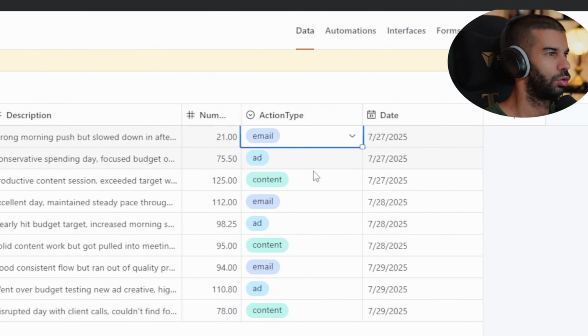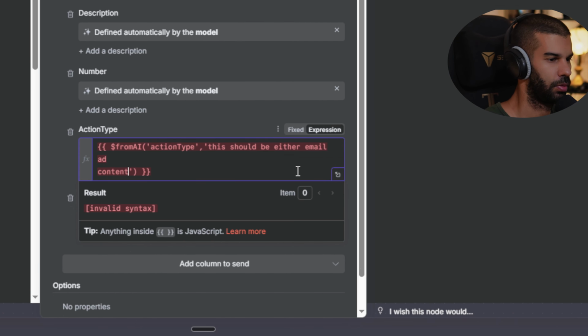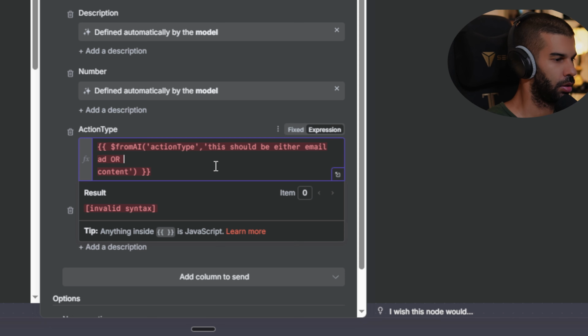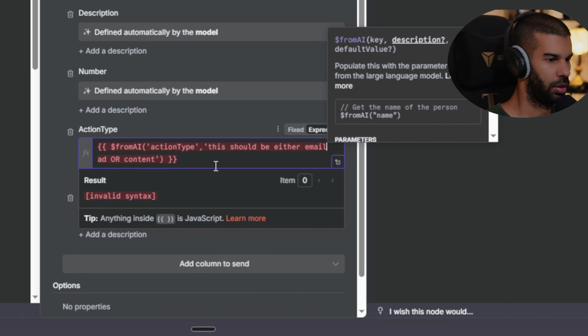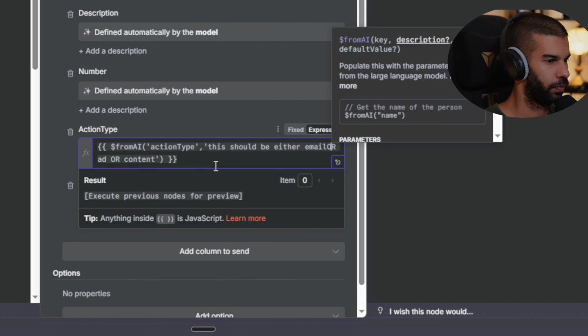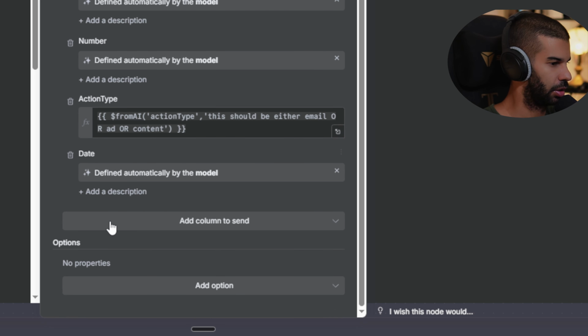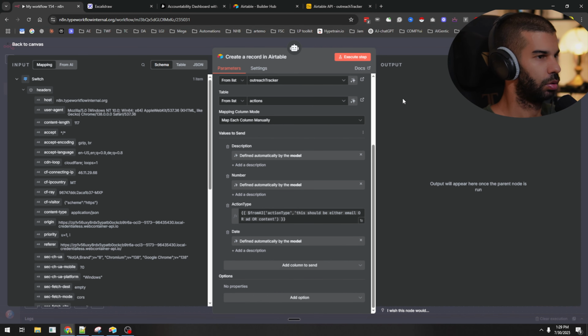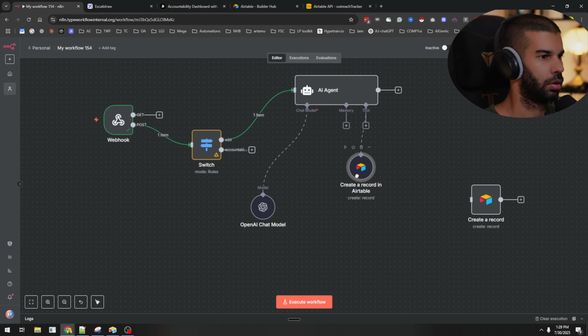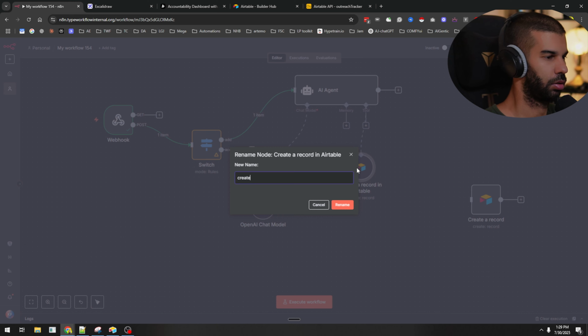Email, ad, or content. Go copy that, paste that, and email or ad or content. I think that should be pretty self-explanatory, and that is for the AI to send as well. Cool. So this will be called create record.